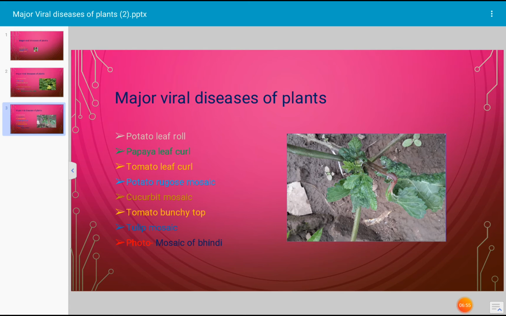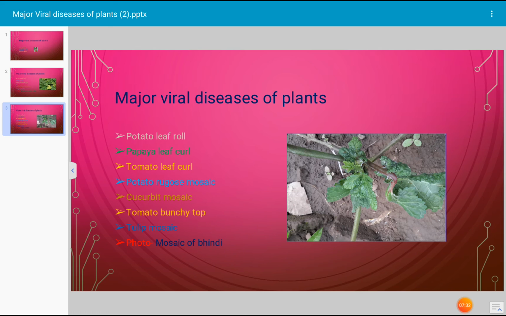Next, another viral disease of major importance is called cucurbit mosaic disease. In this case, mottling of leaves with dark green and light green patches are the common symptoms. Yellow-green patches even occur on the fruits. That is because of the mosaic virus, a viral disease. It also reduces the value of the cucurbits in the market. It is one type of economic loss to the farmers.